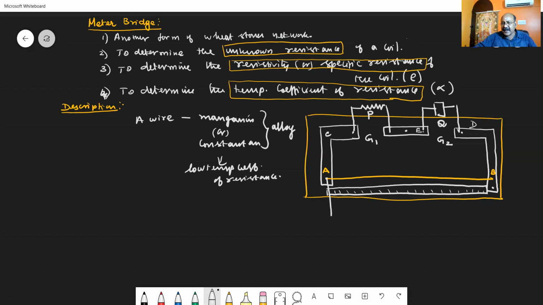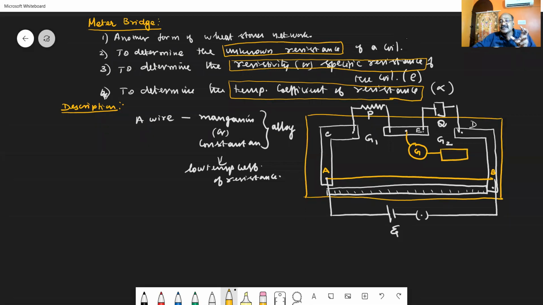In between the point A and the point B, we connect a Leclanché cell, which acts as a source of EMF E, along with a key. Then, from the terminal E, you connect a galvanometer. A galvanometer is a sensitive device to measure the flow of electrical current. Since it is sensitive, in order to protect the galvanometer, a high resistance should be connected in series, along with a metal contact J, which is called the jockey.